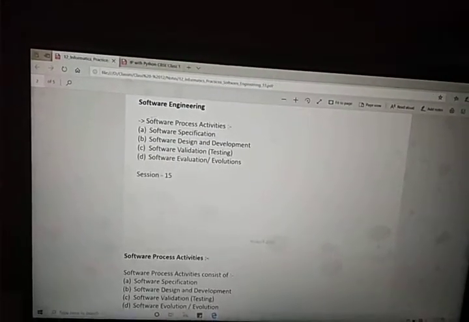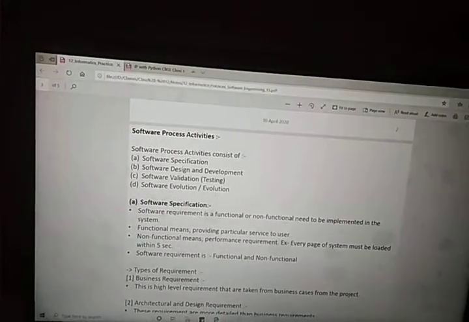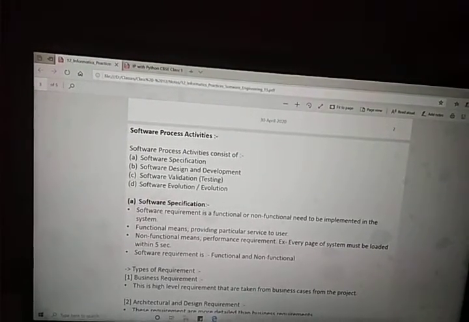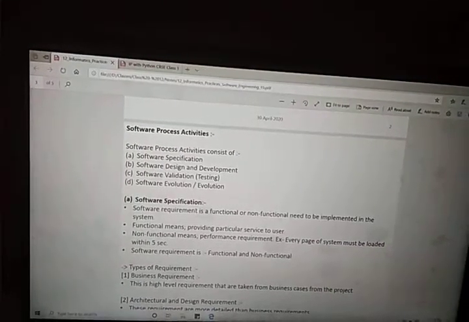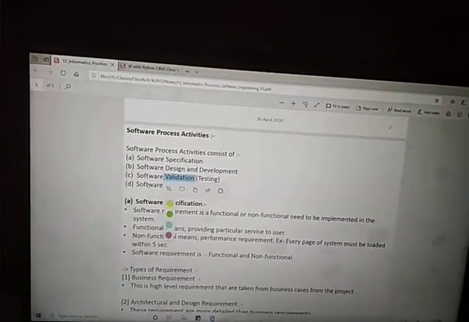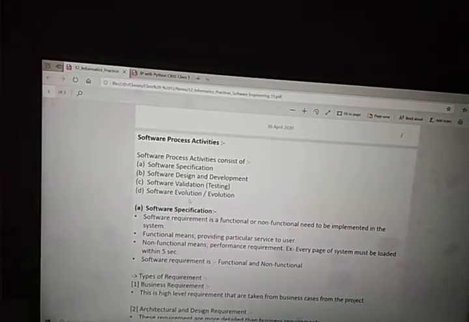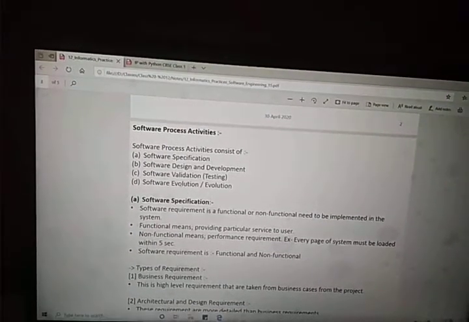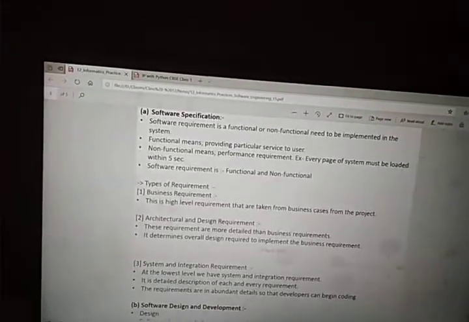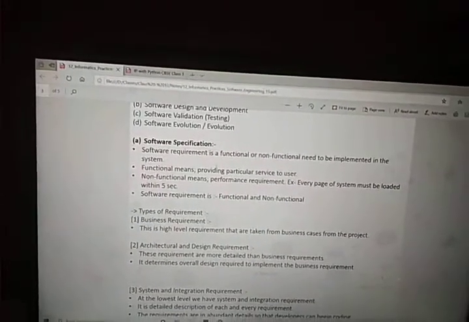The question will be the same, software process activity. You have to write this ABCD. First is software process activity. This will involve these 4 activities: software specification, software design and analysis, then software validation, that is testing, then software evolution. Evaluation or evolution is a common word, just use one.